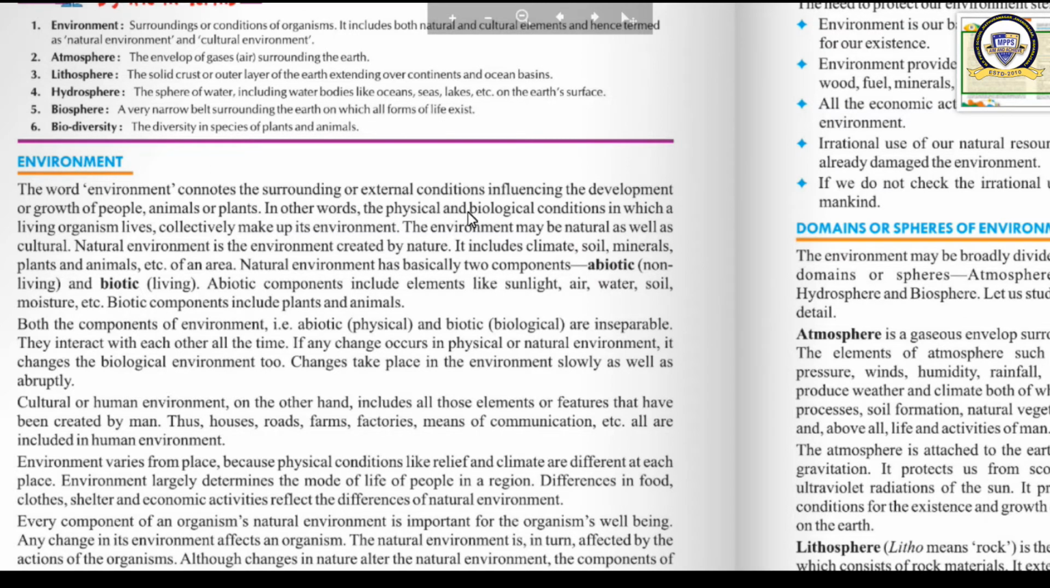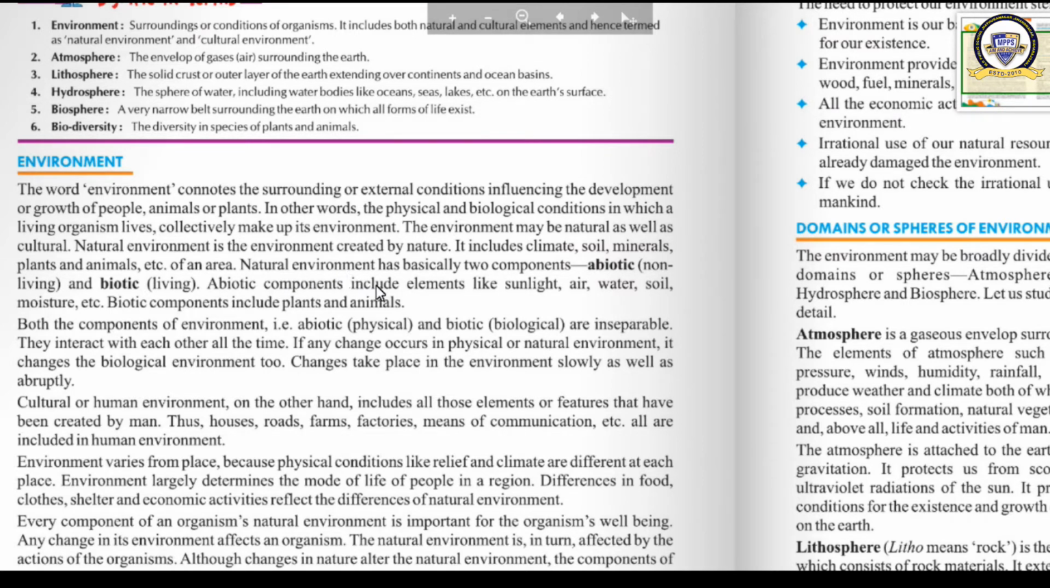What are the two divisions of environment, groups of environment? Number one is natural environment. Second one is cultural environment. Okay, what is natural environment? The environment made by nature. And what is cultural environment? It is also called human environment. So tell me, what is that? The environment which is made by the human beings, or the changes which are made by the human beings, that is known as cultural or human environment. These are the main two types of environment.